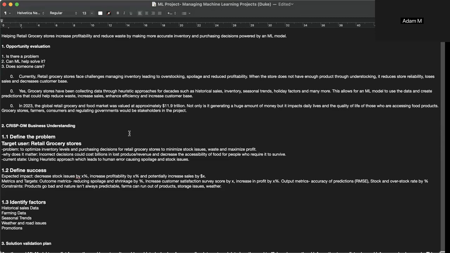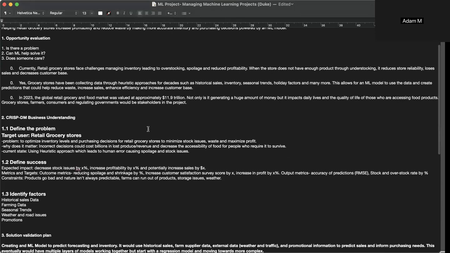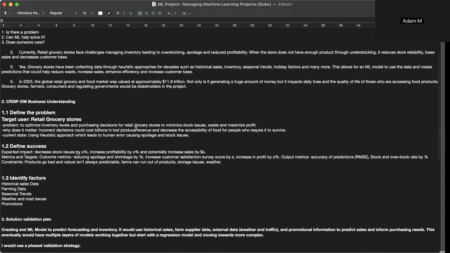Grocery stores have been collecting data through heuristic approaches for decades, such as historical sales, inventory, trends, and holidays, and this could allow the model to use the data to create predictions that could help reduce waste, increase sales, enhance efficiency, and increase customer base. Currently, the global retail grocery and food market is valued at $11.9 trillion. So there's so much money that impacts so many people's lives and their quality of life. So grocery stores, farmers, consumers, and regulating governments would be stakeholders in the project.